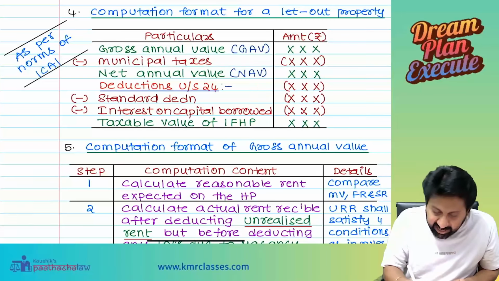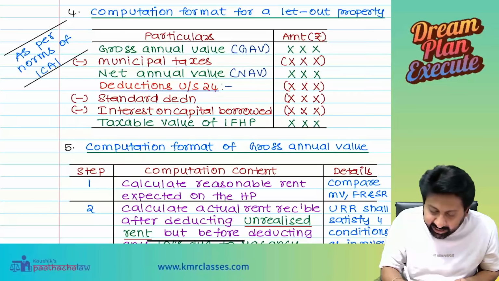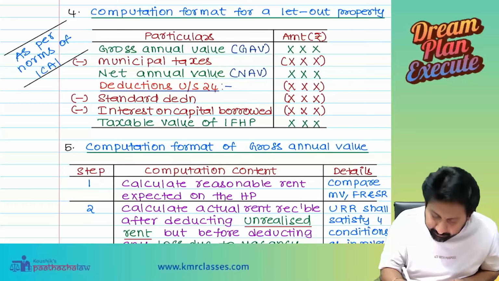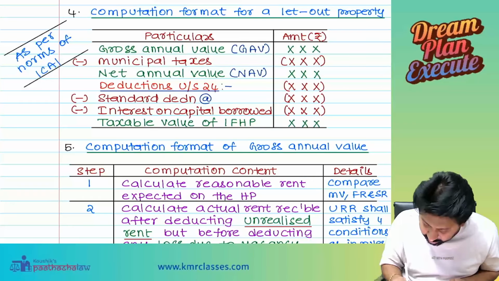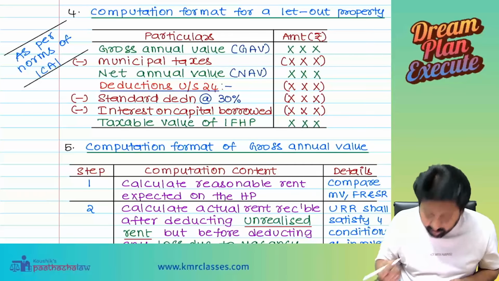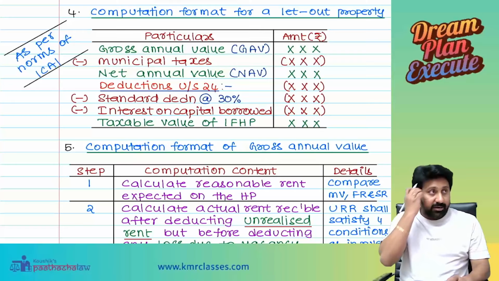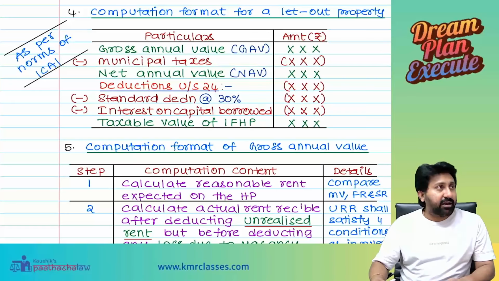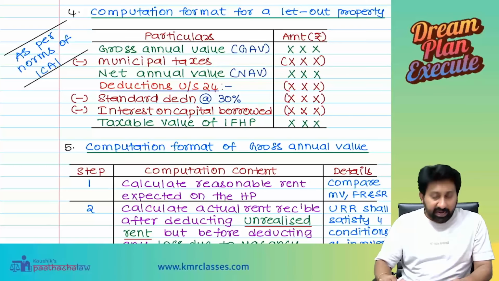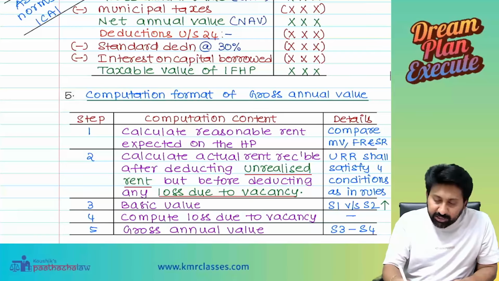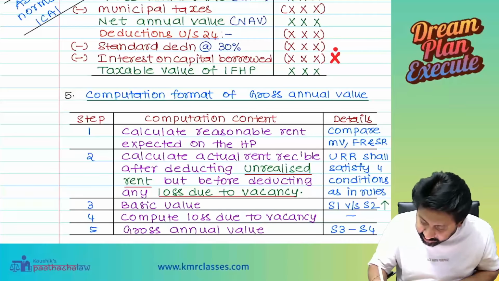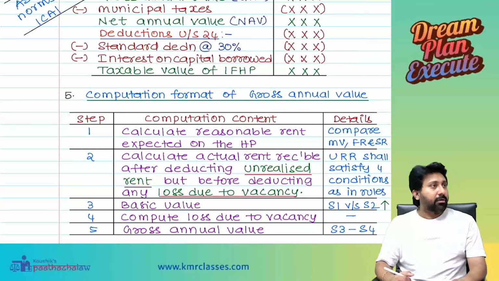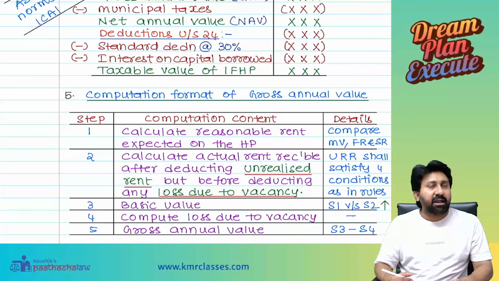There is a standard deduction. Tell me, what is the rate? At the rate of 30%. Standard deduction is given at the rate of 30%. And the next one, we will also reduce interest on capital borrowed. This is a separate discussion, we will do it separately. Then it will become the taxable value of income from house property.